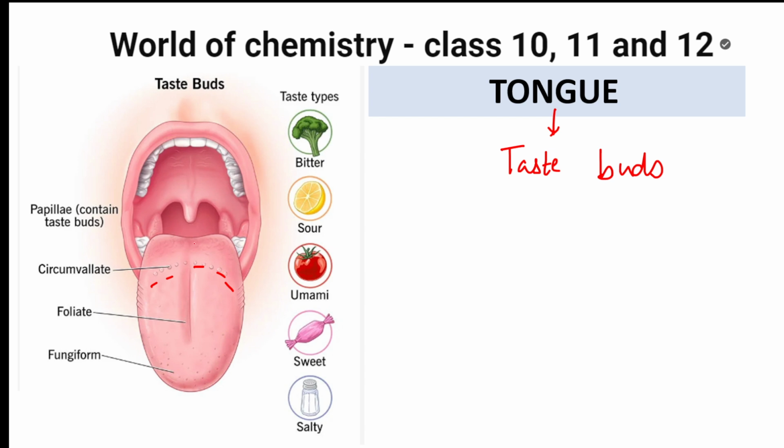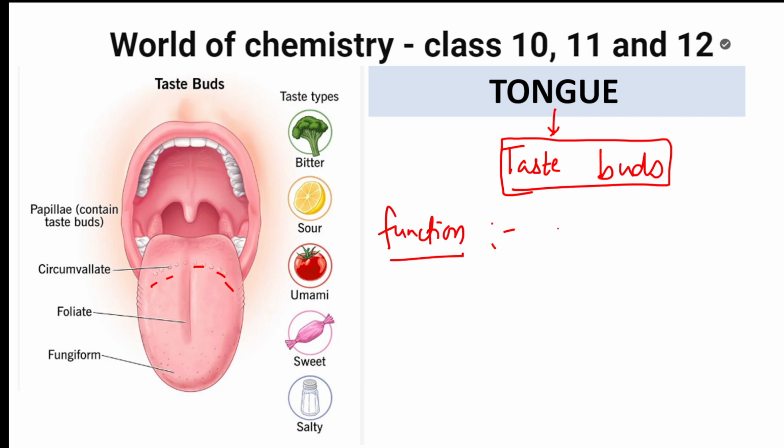Now, first of all, tongue is used for telling us the taste. Correct? These taste buds, whatever are there. So first of all, let us write the function of tongue: to help us sense the taste. Now this sensing the taste, with which one, using what?